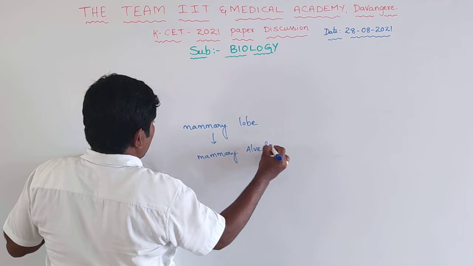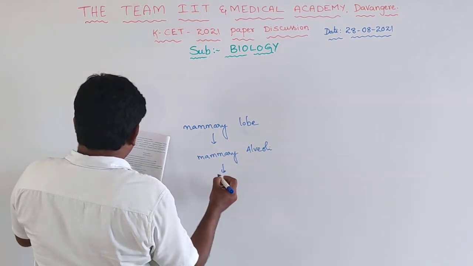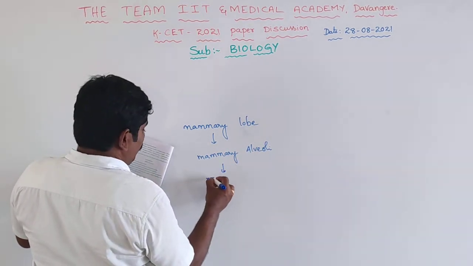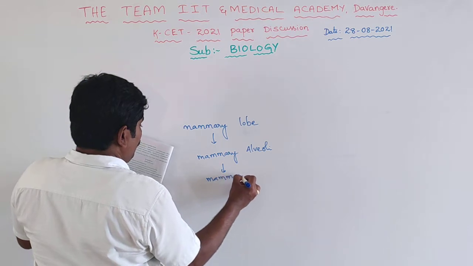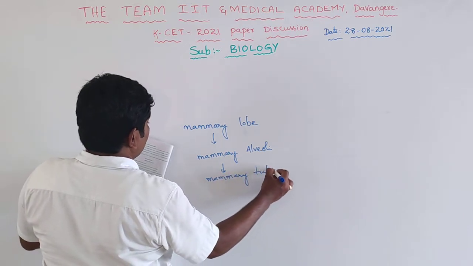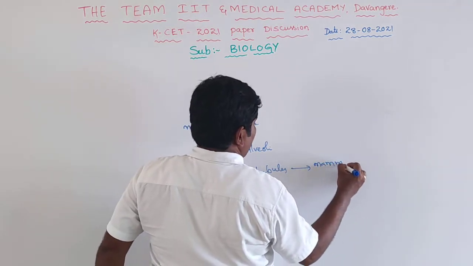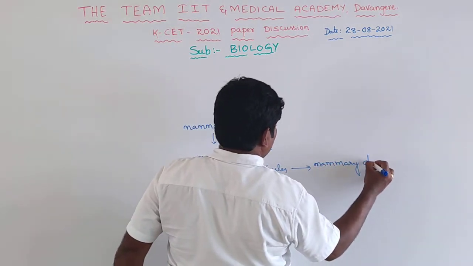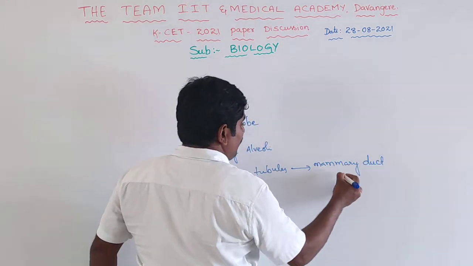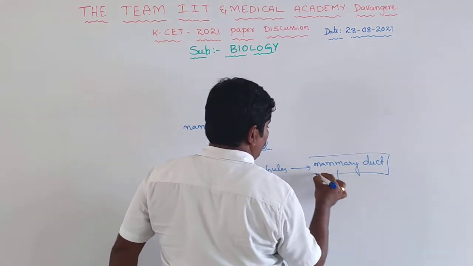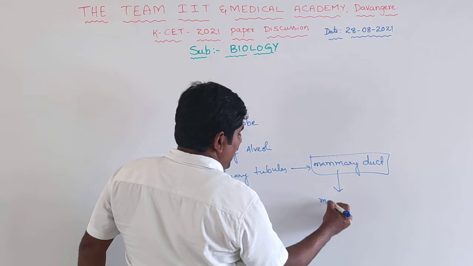From the mammary alveoli come the mammary tubules, and mammary tubules give rise to mammary ducts. Many mammary ducts together form the mammary ampulla.